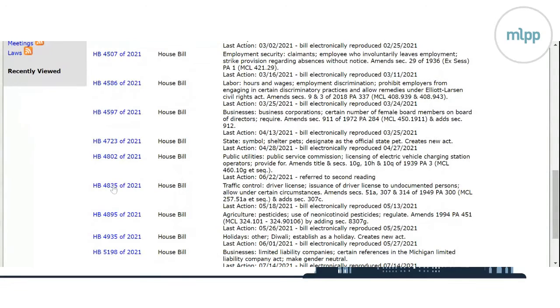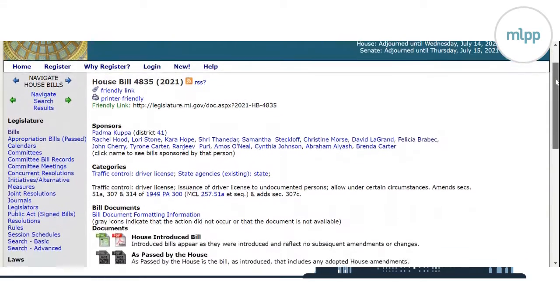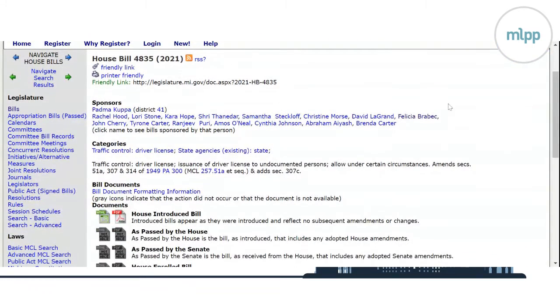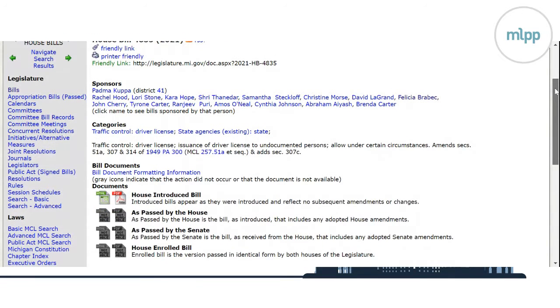And here is the bill I was referring to that we're just going to pull up as an example for you. So here's the individual page for a bill. It's got Representative Kupa listed as the primary sponsor. And then these are all the individuals who have co-sponsored it. You will find a lot that the respective partisan caucuses co-sponsor one another's bills quite a bit.